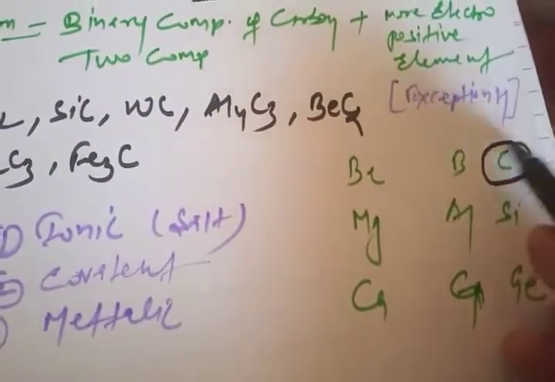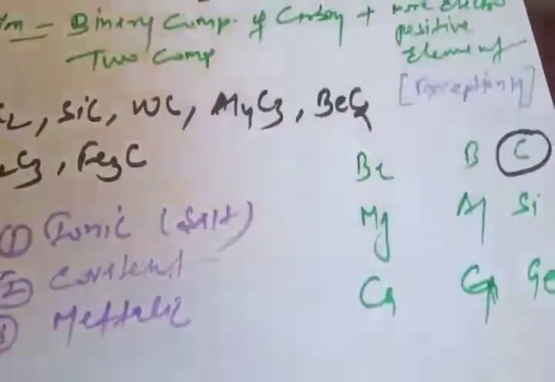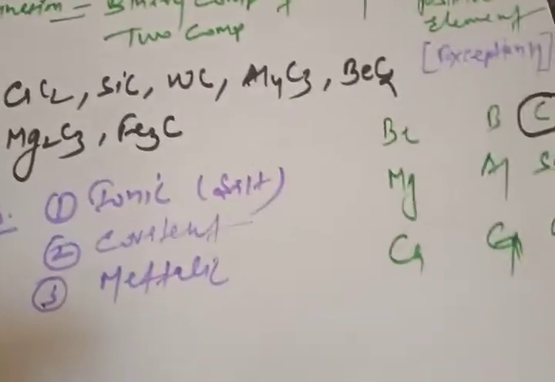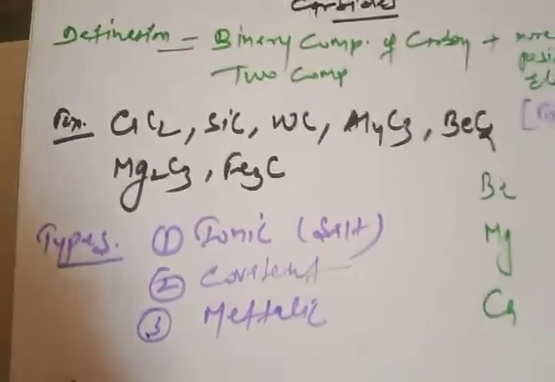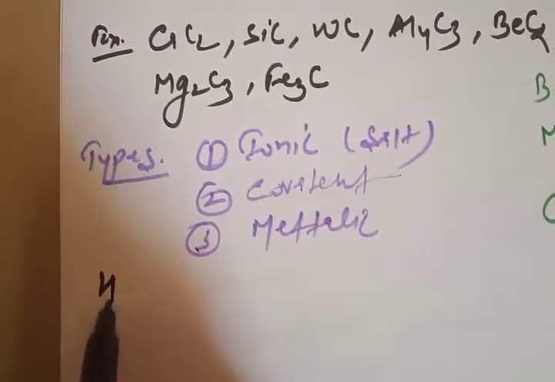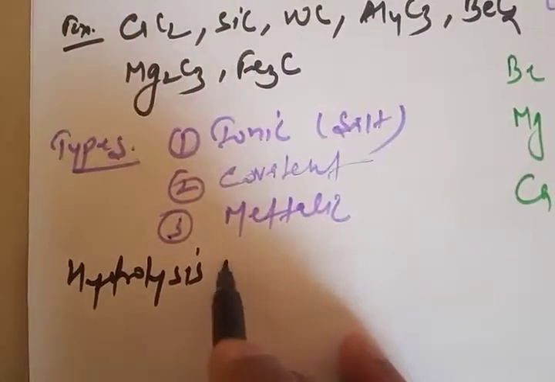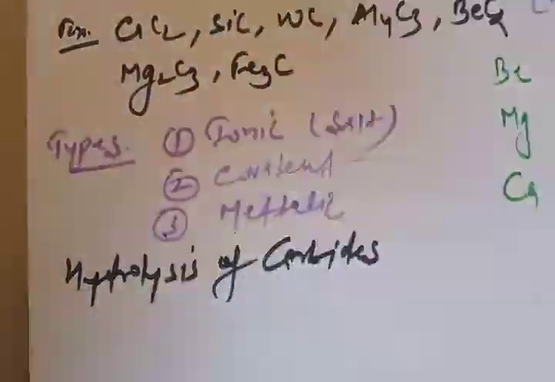So this is carbon, and these are the electropositive elements which are capable of forming carbides with carbon. Now the very important one for this discussion is the reaction, hydrolysis of carbide.